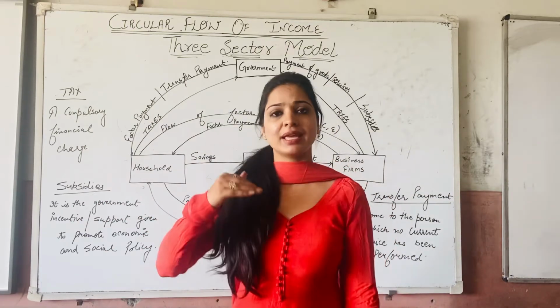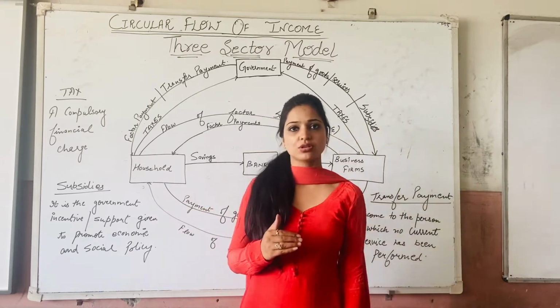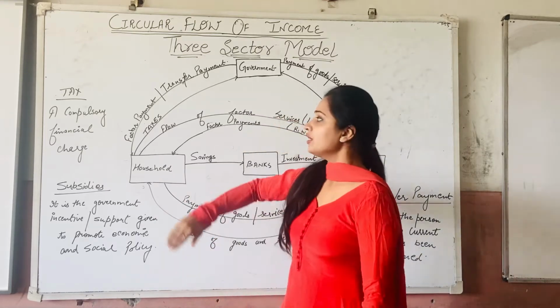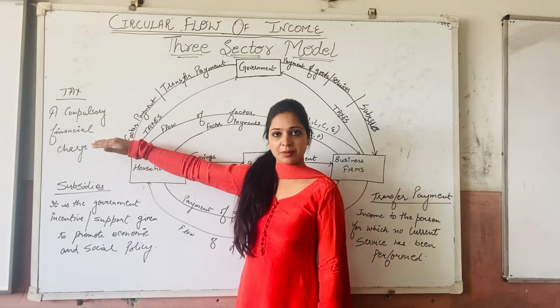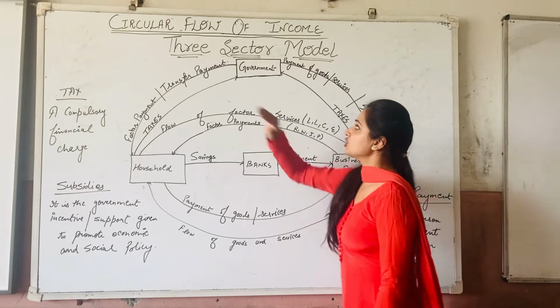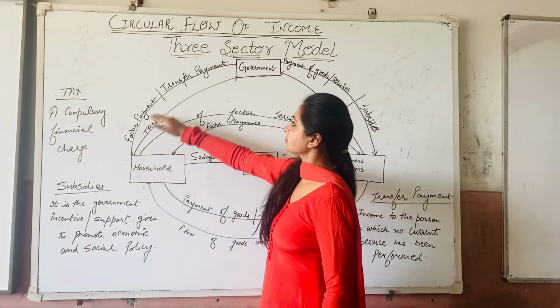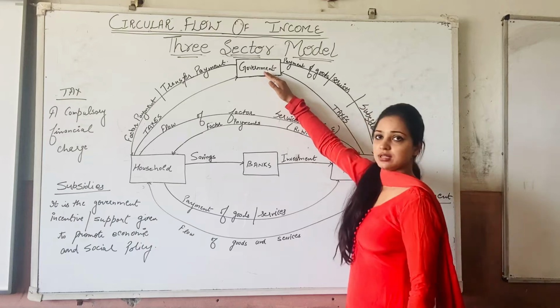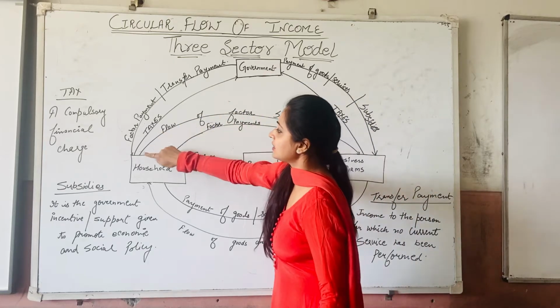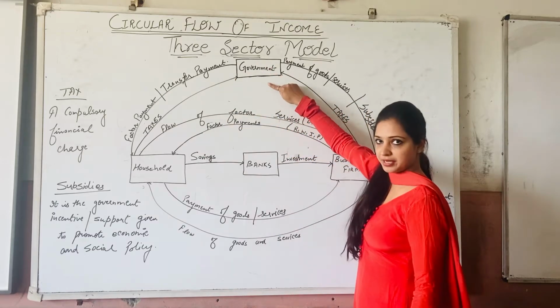Whether we are from any business class or we are a salaried person, we have to pay the tax to the government, right? So it is a kind of financial charge which is paid by the households or the business organizations towards the government. So households are giving taxes to the government. Here you can say taxes are moving from the household towards the government, right?